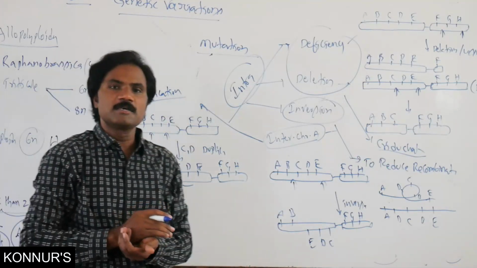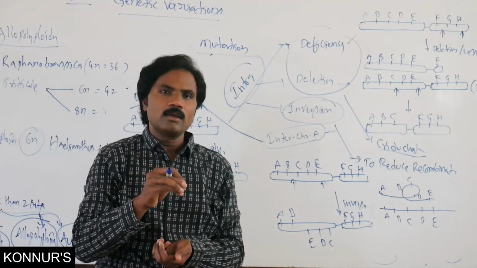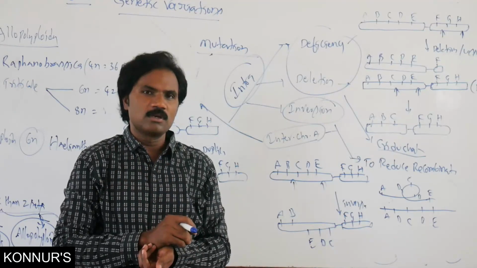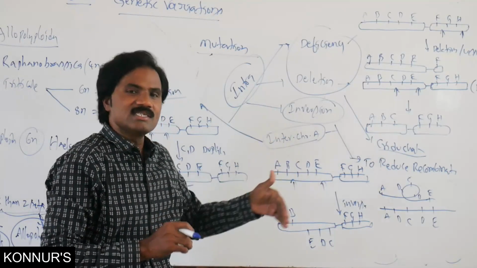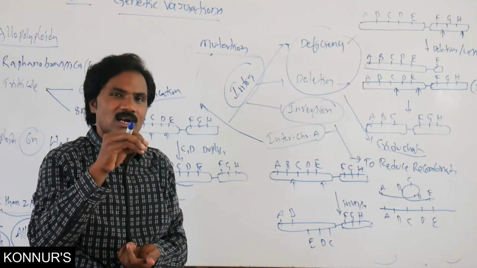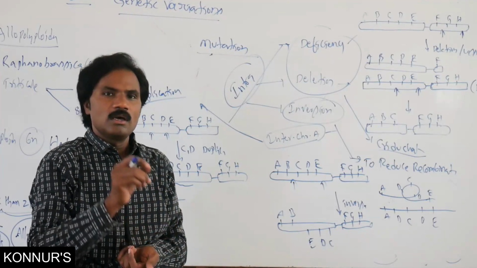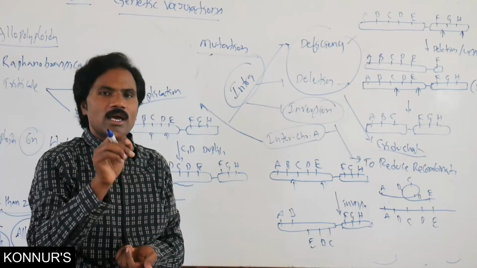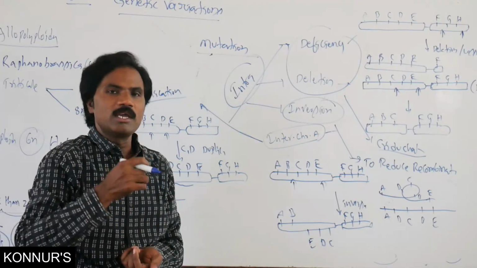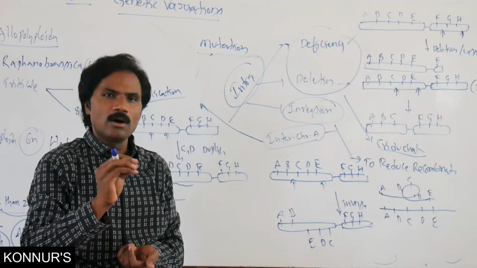Because of duplication, normally in Drosophila, where the B gene is present, there may be a deleterious effect. Scientists observe that in the Drosophila X chromosome, duplication of the B gene gives a small eye size, that is a bar eye.